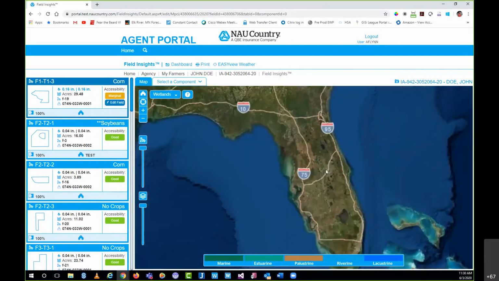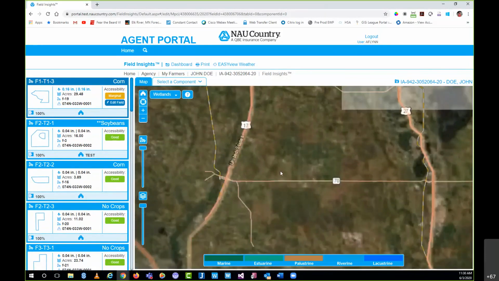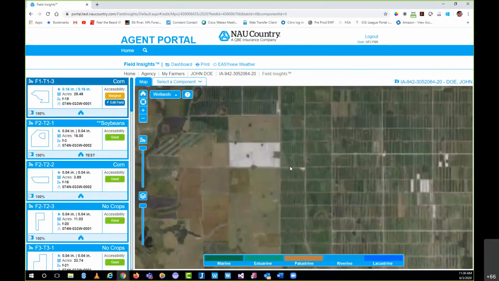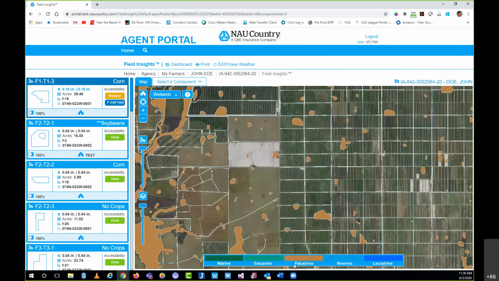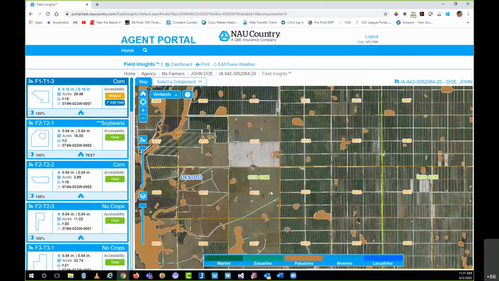As we get zoomed in, this particular layer, you do need to zoom in a little closer, I should say, but then you'd begin to see the pockets of the different pieces of data in regards to wetlands. And again, if you have any questions in regards to what these are, you can click that icon and it's going to provide you with some data in regards to that particular layer.